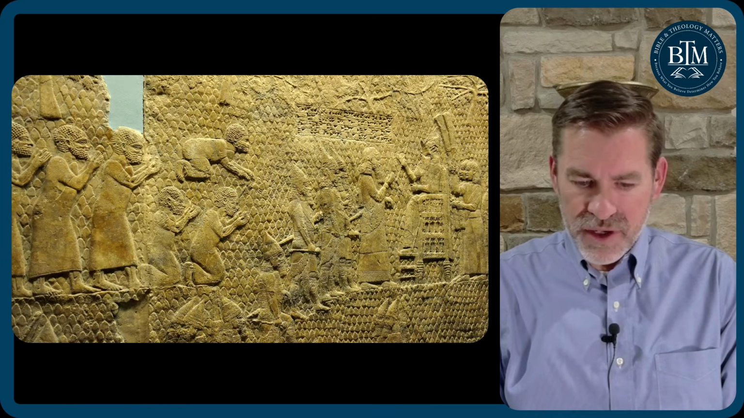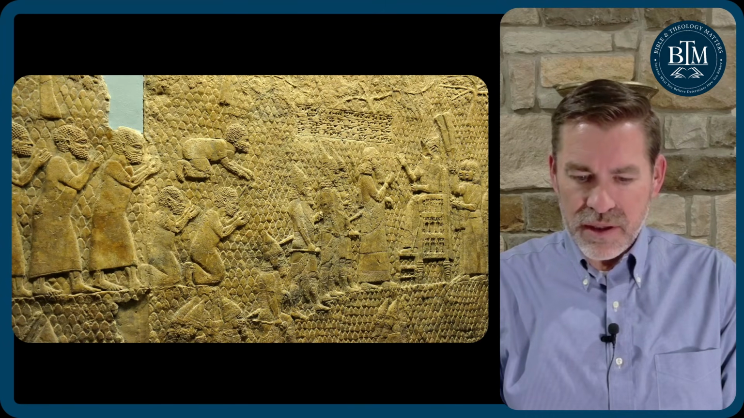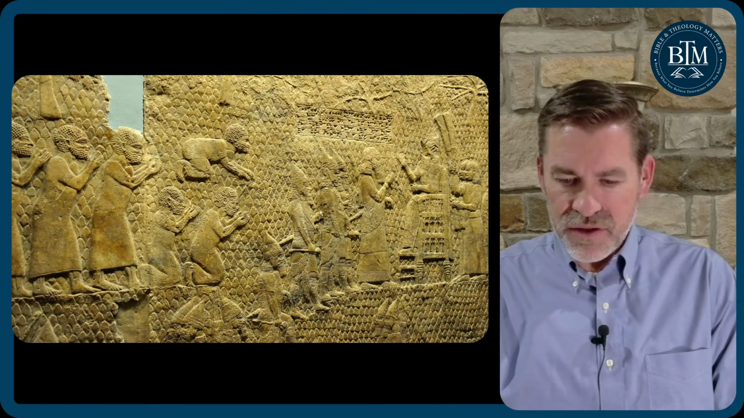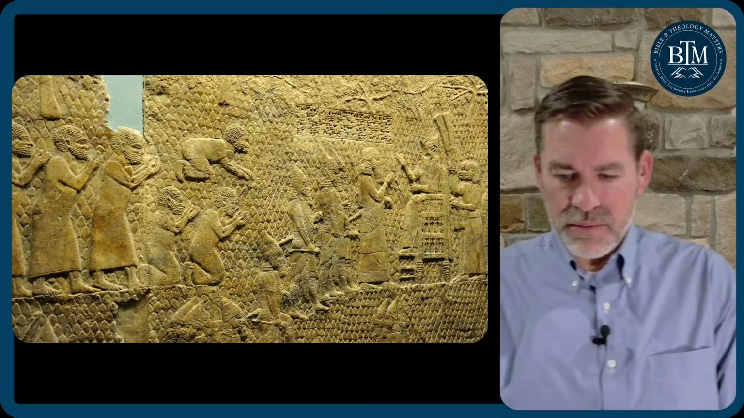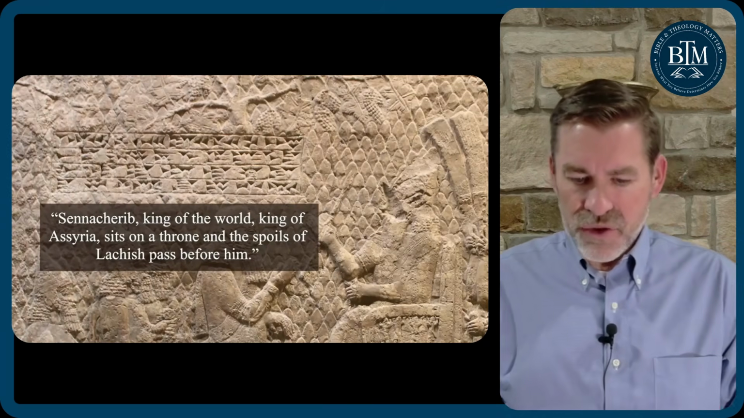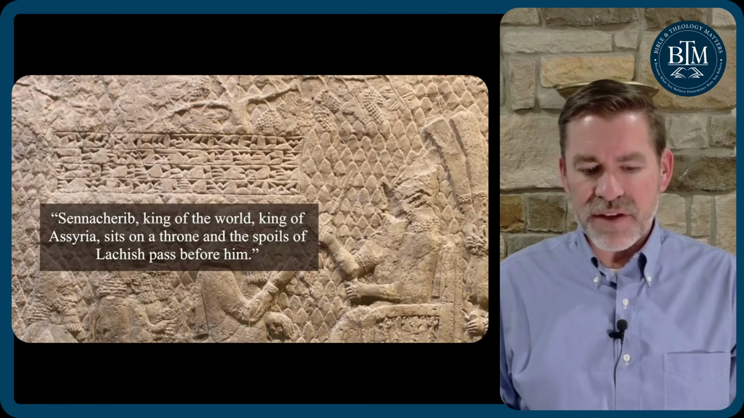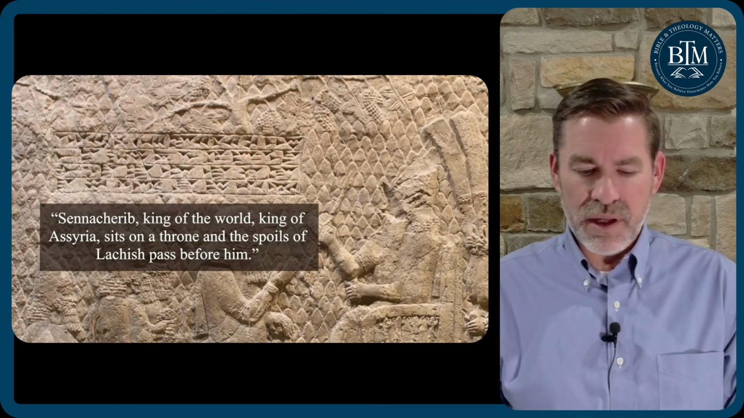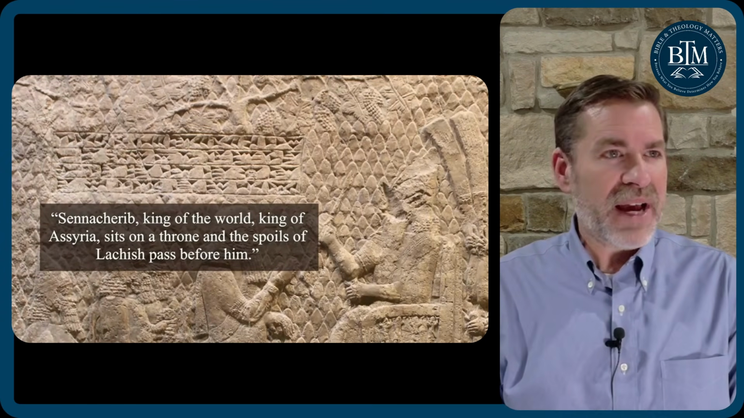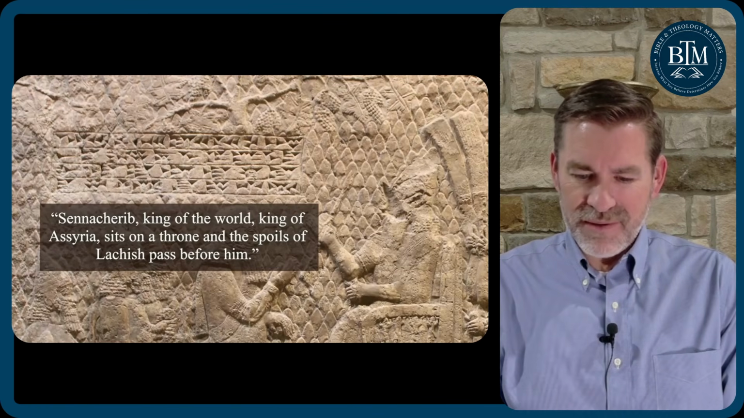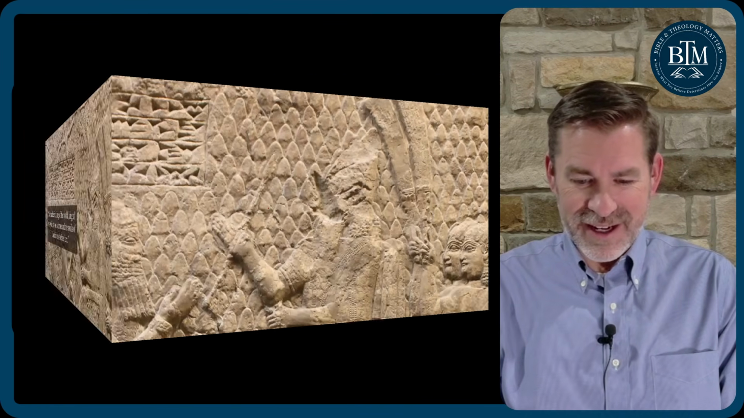Here's that depiction again. On the far left, those are begging for their lives and items being given to Sennacherib. And the inscription there of this throne room: "Sennacherib, king of the world, king of Assyria, sits on a throne, and the spoils of Lachish pass before him." Notice what's missing here.